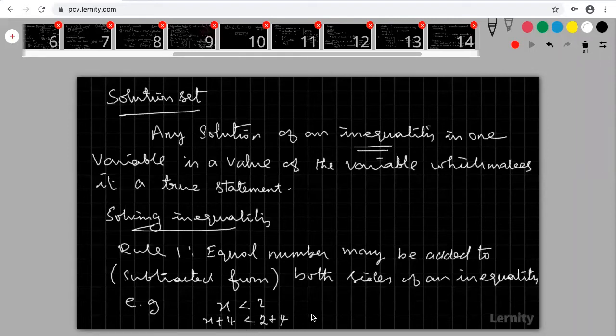Okay, nothing wrong. This is my rule 1. Okay, see another example. My x is greater than minus 3. I'm adding minus 2 to both sides. Okay, this is by rule 1.